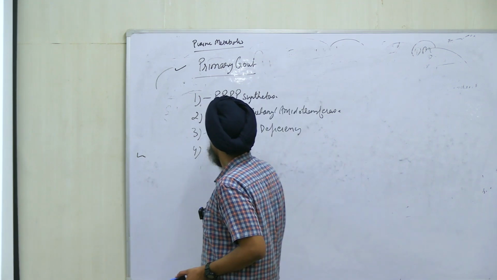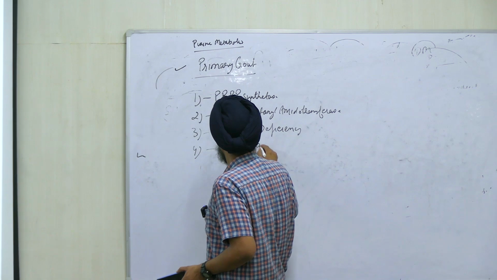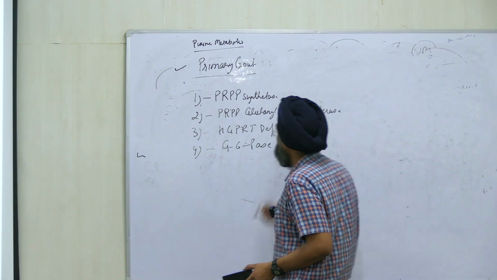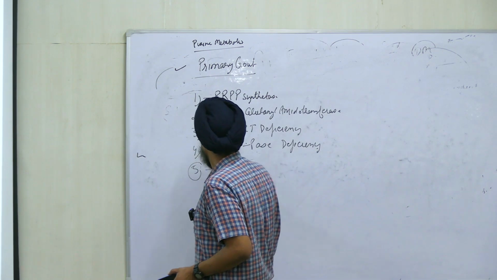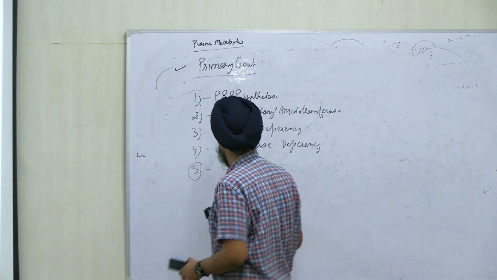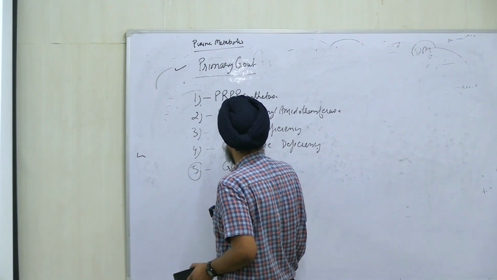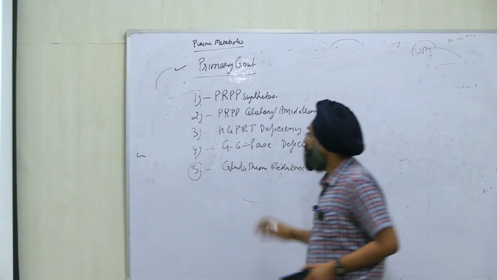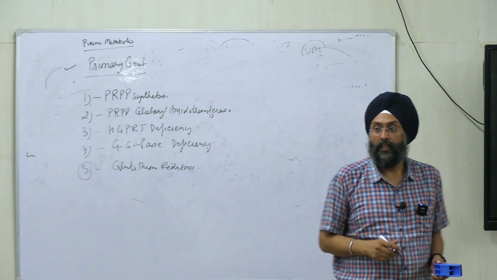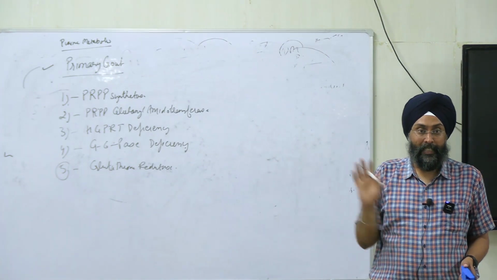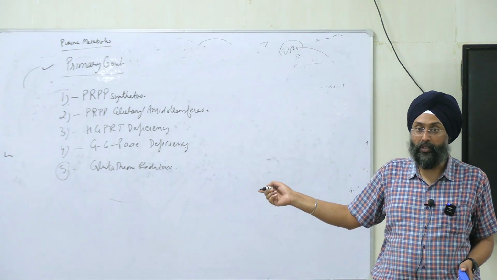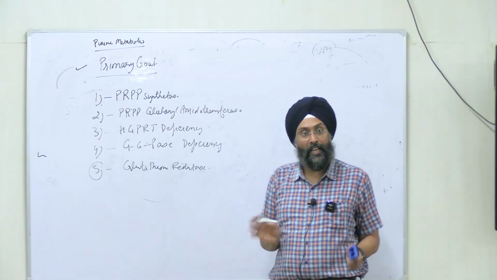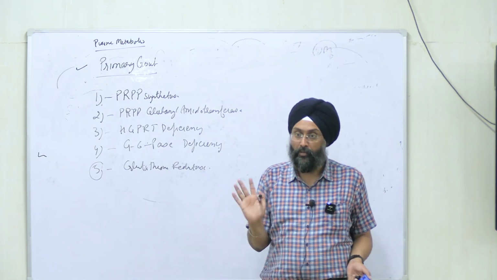Fourth is glucose 6 phosphatase deficiency, right? And the fifth is glutathione reductase. So these 5 are associated with primary gout, right? You follow in this manner, it will be easy to remember. Keep on taking screenshots, it will be easy for you. So follow this order, I will help you very well, right?